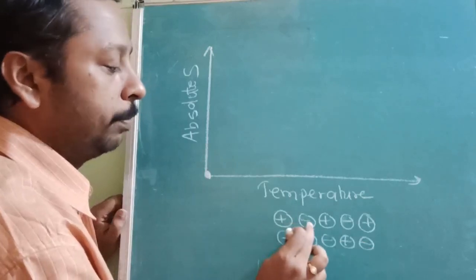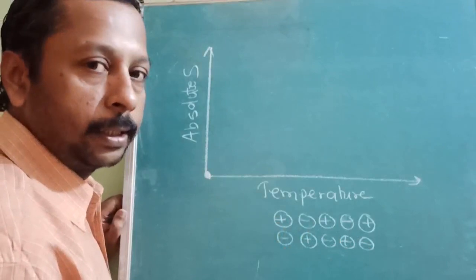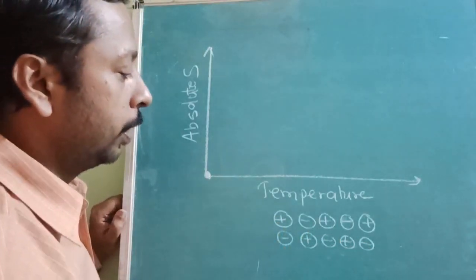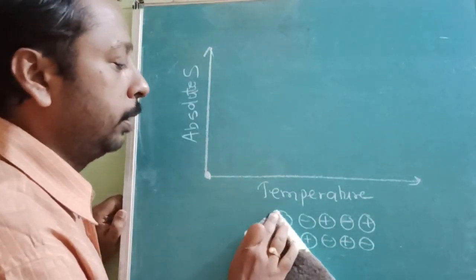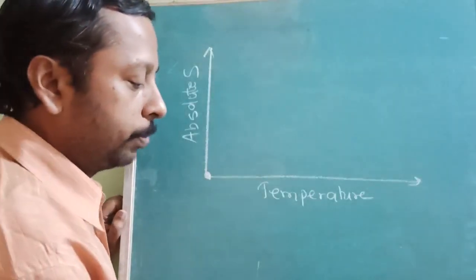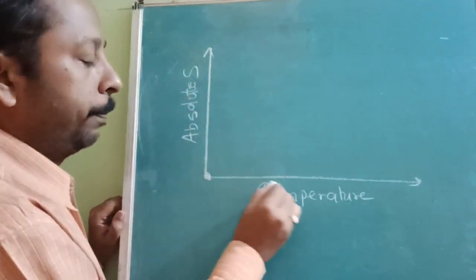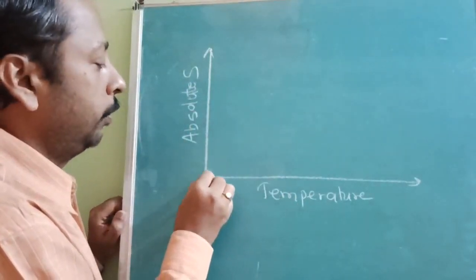Nowhere after a plus should another plus come, and the distance between them should be exactly the same. Then that is called a perfectly crystalline solid. Entropy of a perfectly crystalline solid at absolute zero is zero.